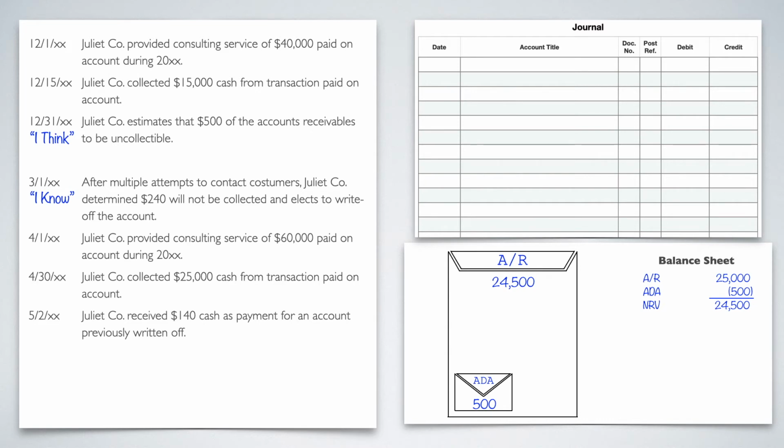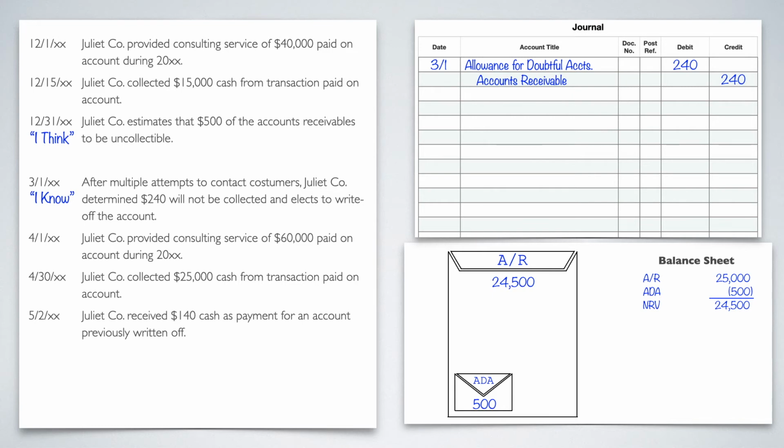So we're going to take it out of everything. First place we're going to take it out of is the ADA, because we put the 500 there specifically for this purpose. So we'll take $240 out of ADA. We're going to debit it, because remember it's minus plus. So 3.1 allowance for doubtful accounts of 240. And then we're also going to take it out of our AR. So we're going to credit accounts receivable for the same 240.